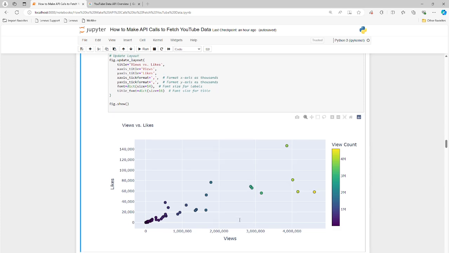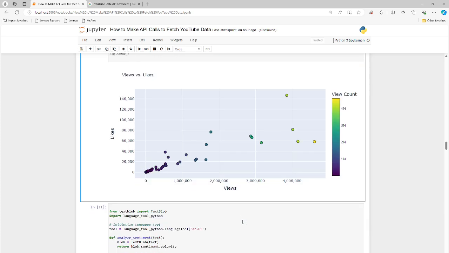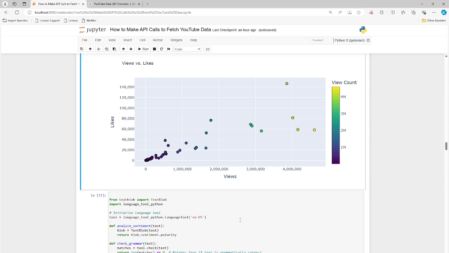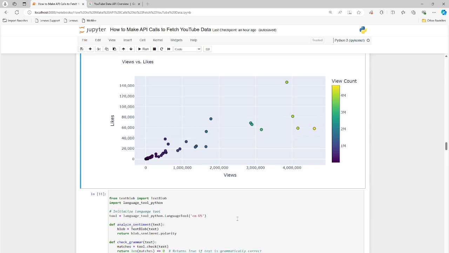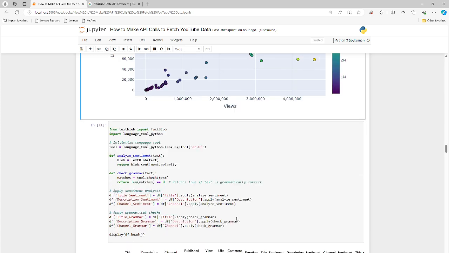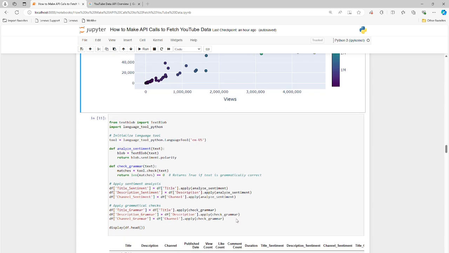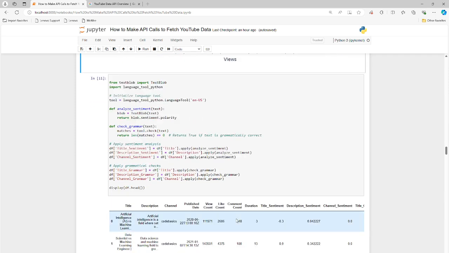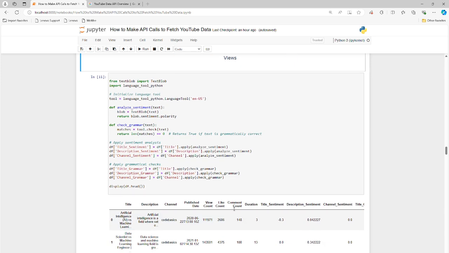So that's pretty useful. And now we can go ahead and move on to another exercise here. We can look at sentiment analysis. We're trying to take the title, description, and channel and create sentiments based on each of these features. So we have the original title, channel title, description, channel. These are the first 3 columns in the data frame.